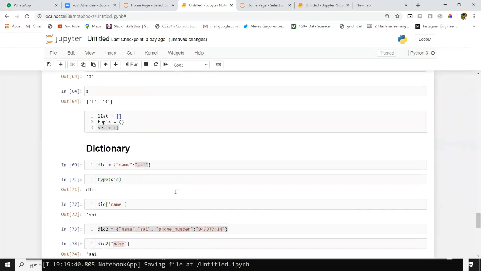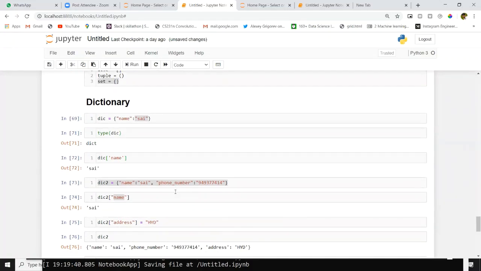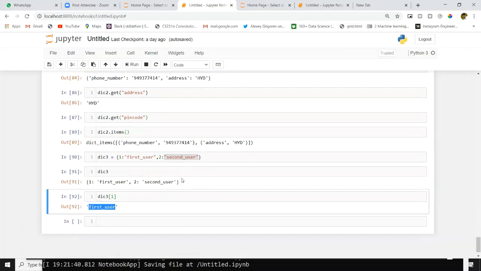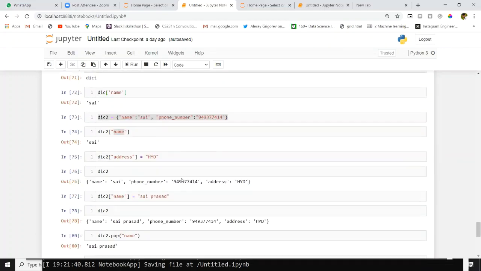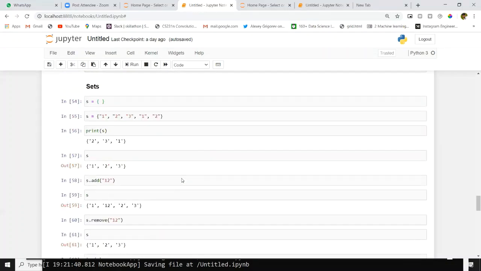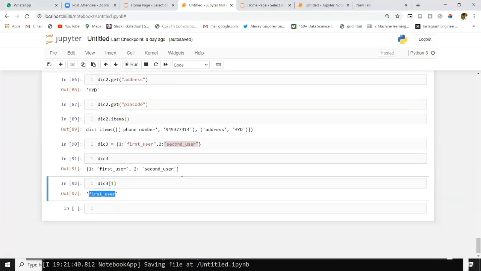In future, we are going to do some assignments on these data types. Maybe tomorrow or the day after tomorrow I'll give some assignments, and you have to submit them to us. We are done with all data types: list, tuple, sets, and dictionaries. If you have any doubts, you can ask now. If no doubt, I will go for the next topic. We have the operators topic. Next we will discuss operators today.